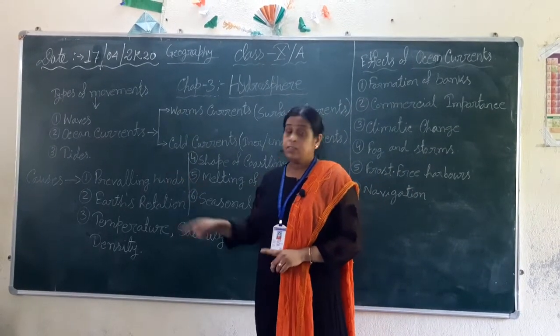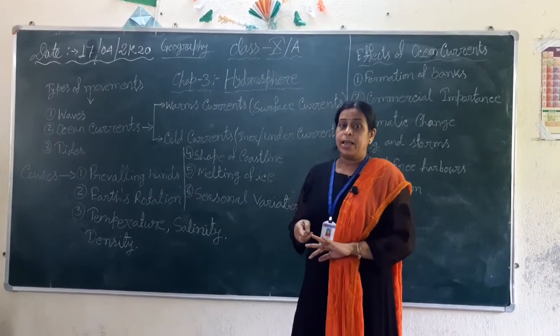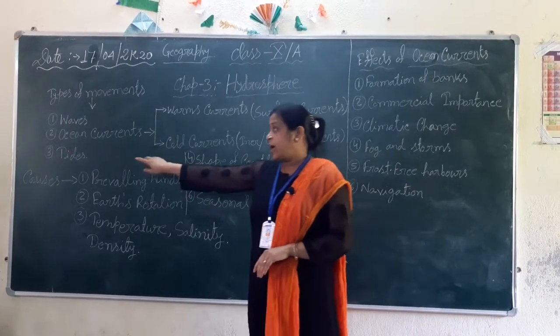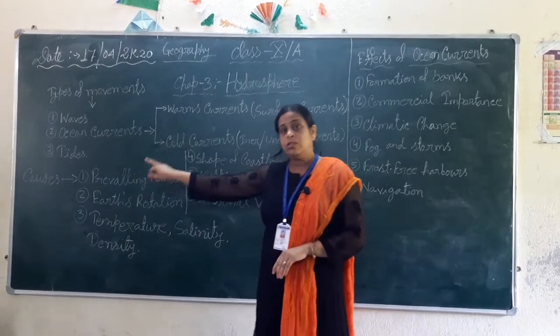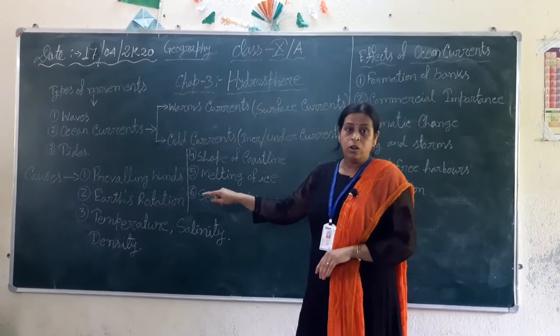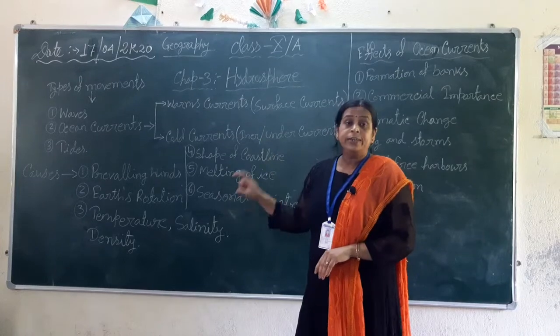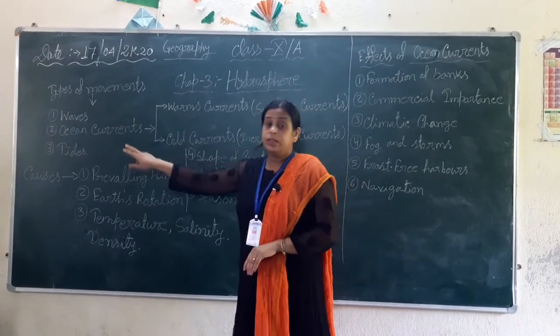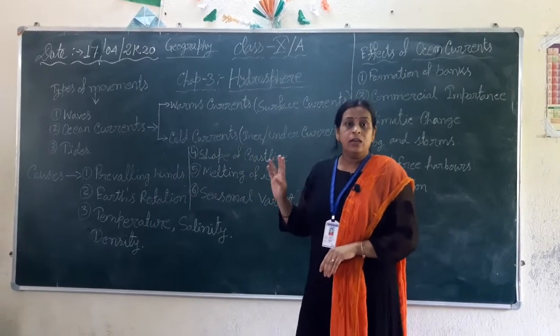So, ocean current is regular, continuous and horizontal movement of the ocean water. Next is tide. Tides are also a movement of rise and fall. It is an alternative movement. Alternative movement means periodical, twice in a day.